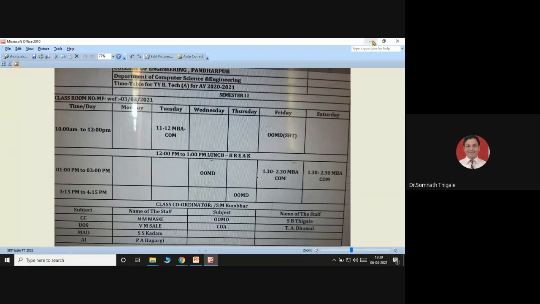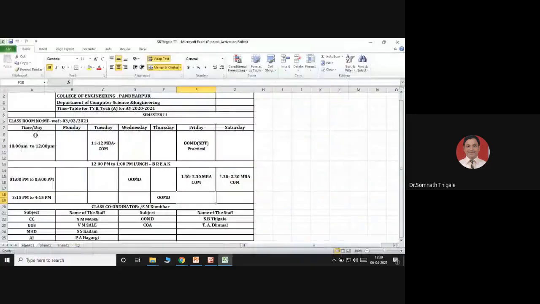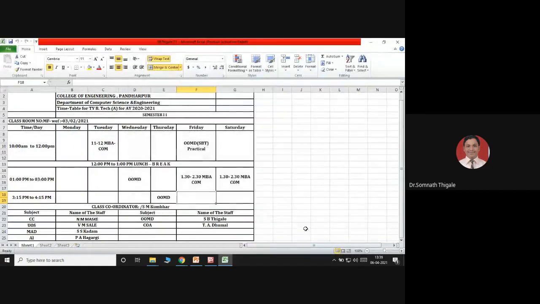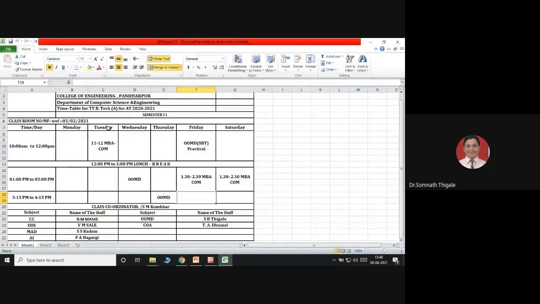So a file is nothing but the kind of information you put together, and that putting together can be in different formats. The same timetable I can represent in one file as Excel also. So this is my Excel file format. I'll open this. See, this is my Excel file. The same thing I am representing here, but the representation is different. This one is the picture view, so the file type is JPEG. This is again a file, but the type of information I am representing in Excel, so this file type is Excel.